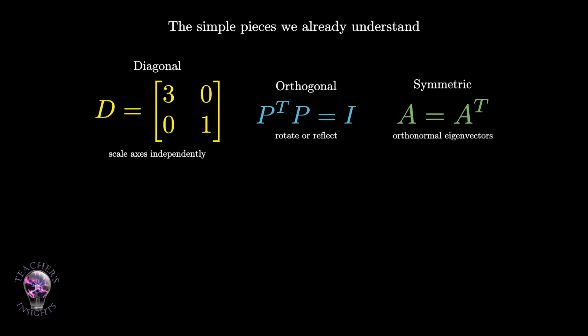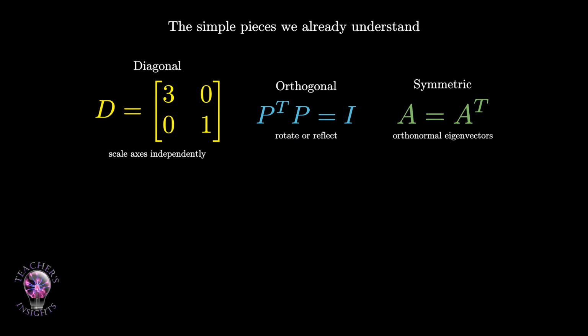Second, orthogonal matrices. A matrix P is orthogonal when P transpose P equals the identity matrix. That means P inverse equals P transpose. Geometrically, orthogonal matrices rotate or reflect. They preserve lengths and angles. If you apply an orthogonal matrix to a circle, it stays a circle. If you apply it to a sphere, it stays a sphere.